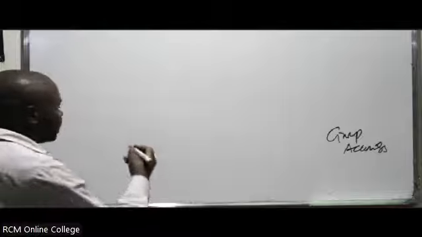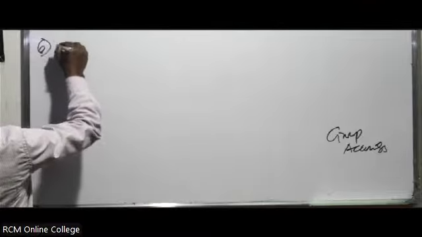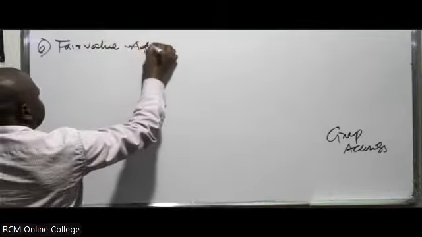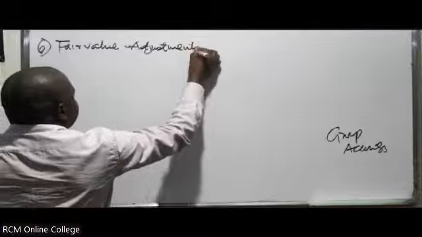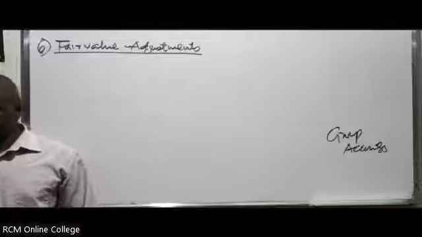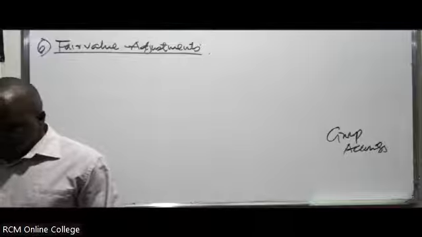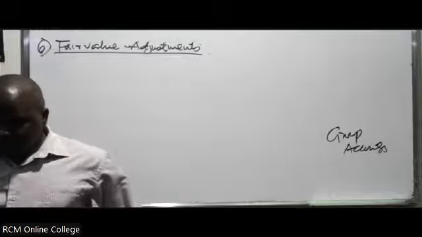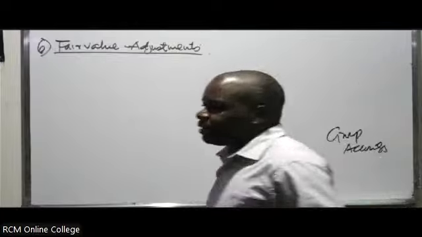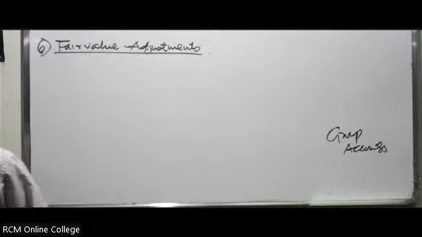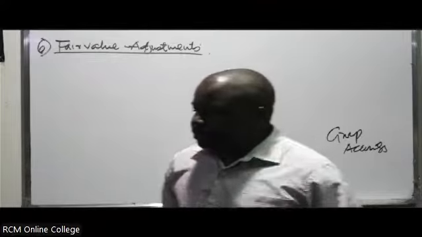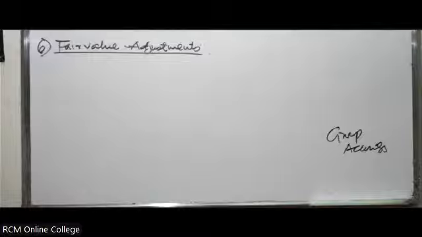So in this case, you can write number 6, fair value adjustments. So when you talk about fair value adjustments, sometimes you might be told that the subsidiary ended up having to revalue its assets, maybe on acquisition or maybe during the post-acquisition period. So how do you treat this? You can write fair value adjustments.